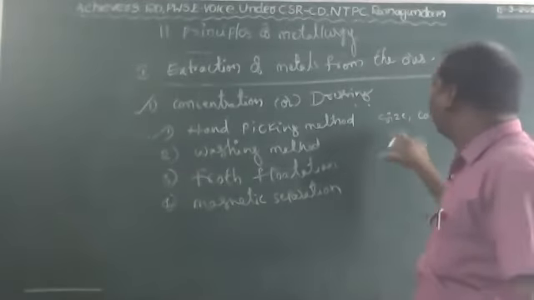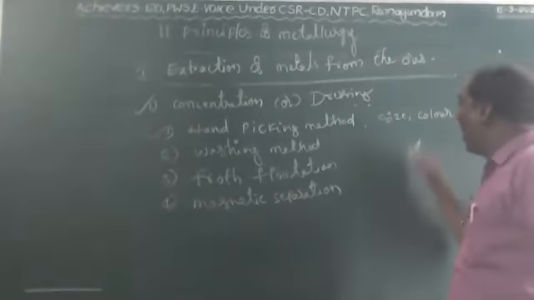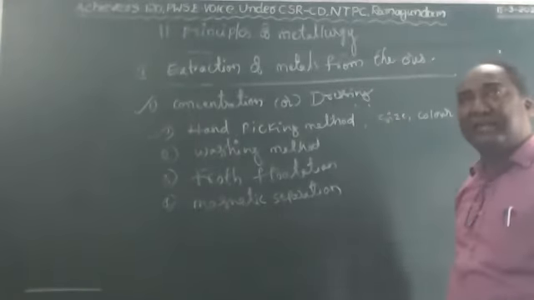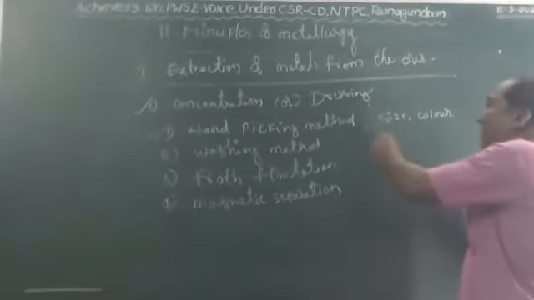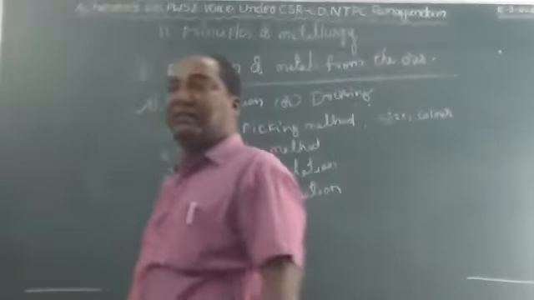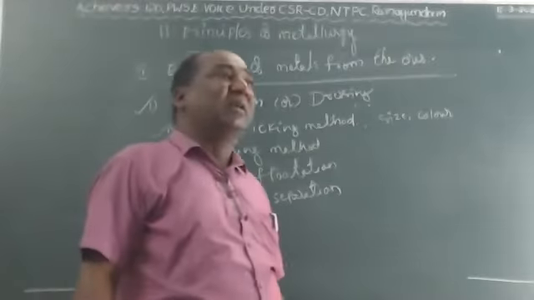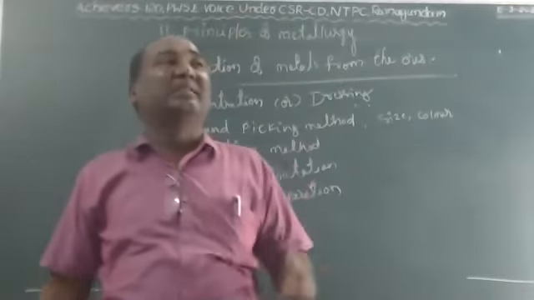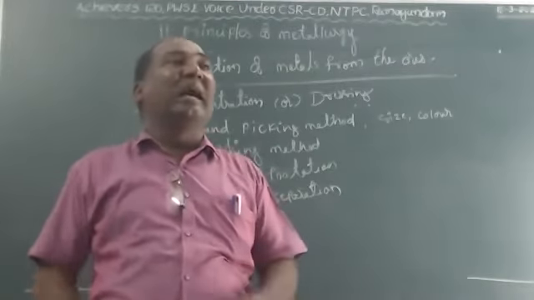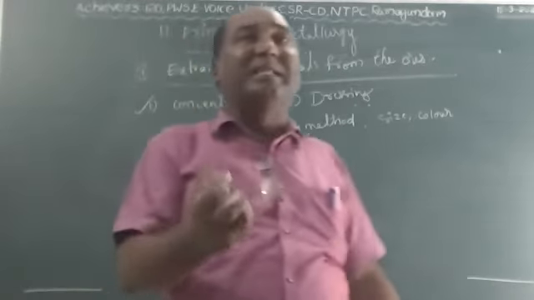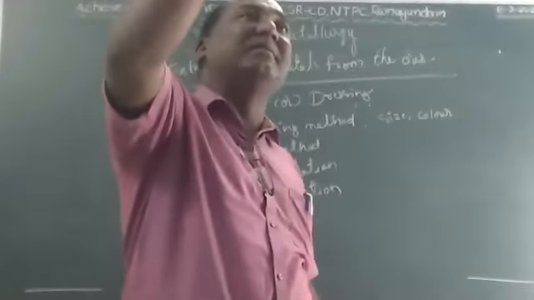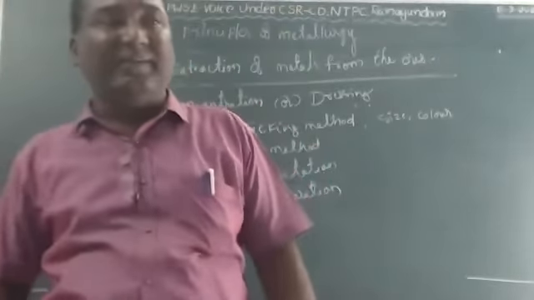The properties depend on size and color. According to that, we can easily remove the impurities which are present. Either the ore particle size is different or the color is different. By that, we can easily remove the impurities. It is a very simple example, children. For example, our mother cooks rice every day. Before that, the impurities, the sand, the clay, the stones present in the rice, our mother easily picks with her hand and throws them outside.